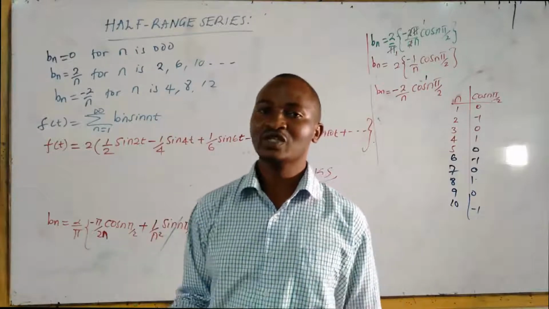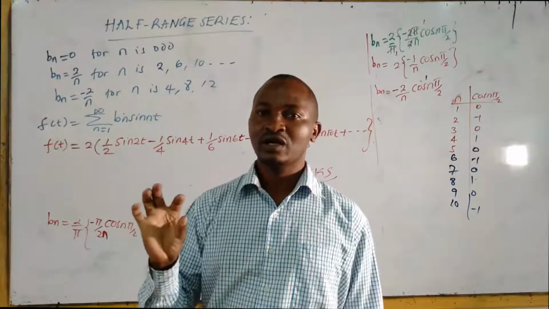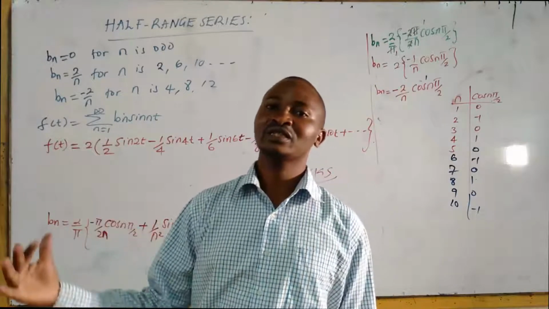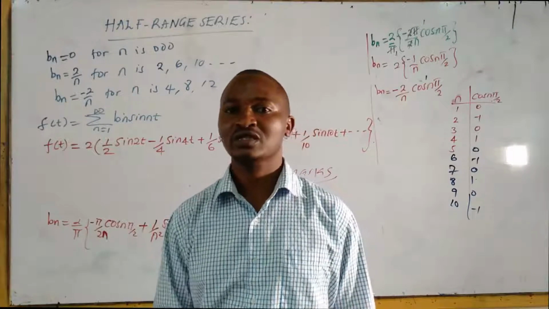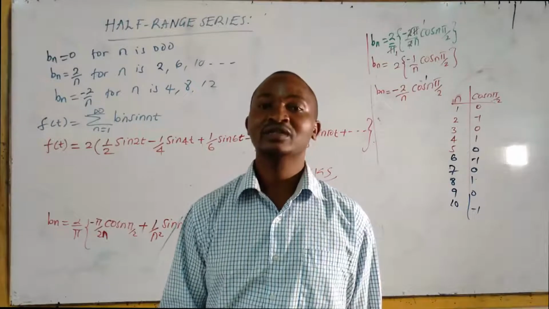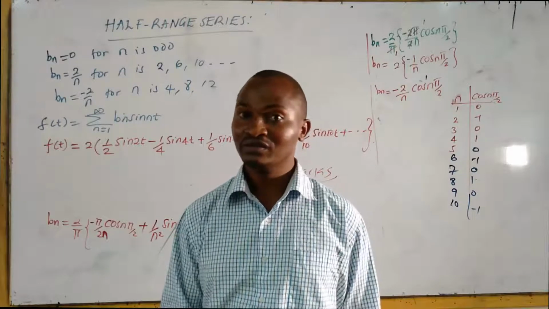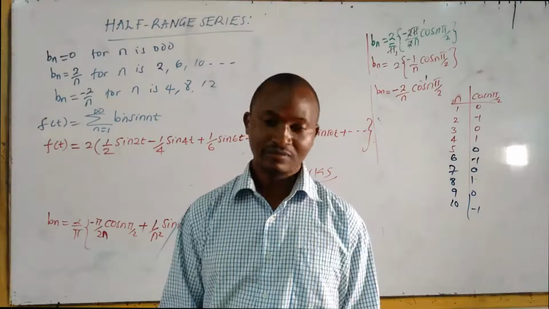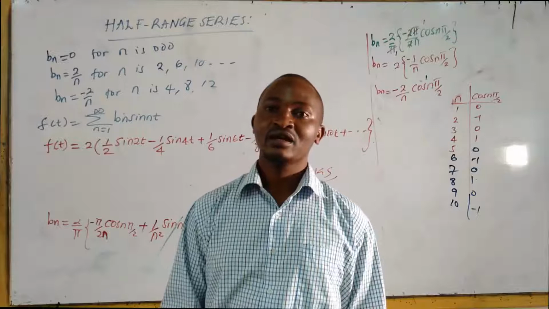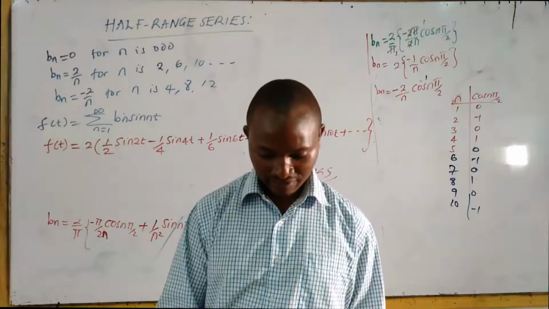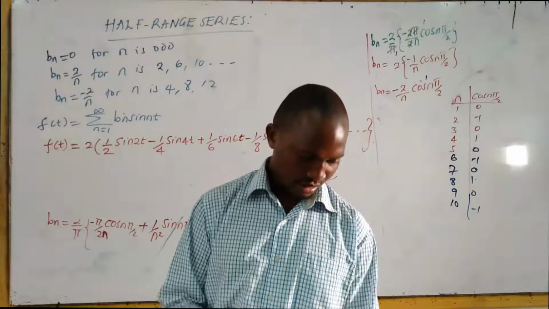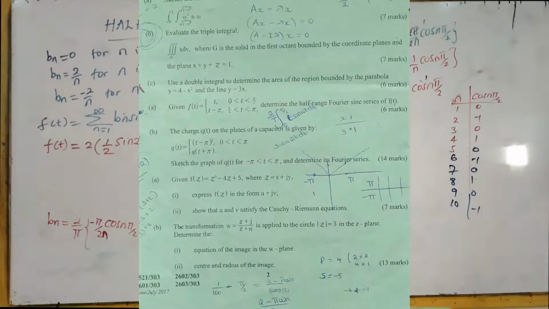I start with simpler questions when I'm assured of something above 40% to make me pass, and then I start tackling the much tougher questions. I usually advise my students, because I teach electrical engineering, to start with matrices or numerical methods. You can start with numerical methods, matrices, and then complex analysis. Then Fourier series is always repeated. For example, this is question 3, Fourier series. Now in this case it's not repeated.